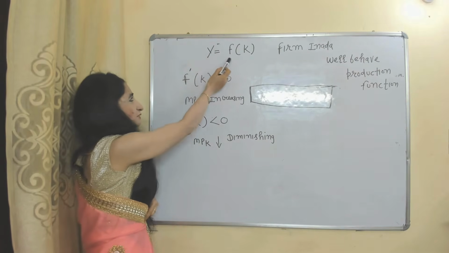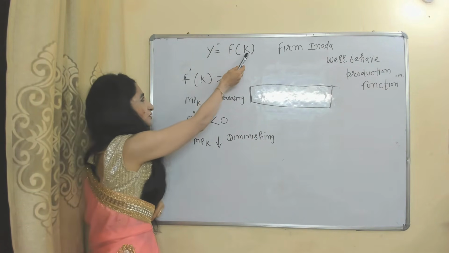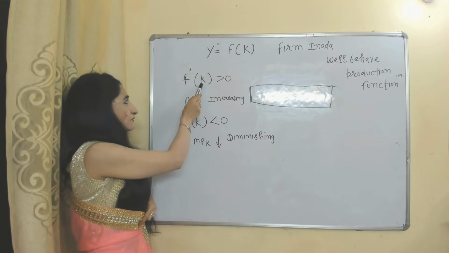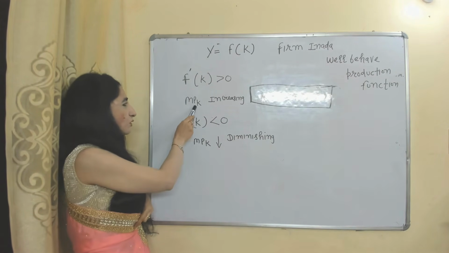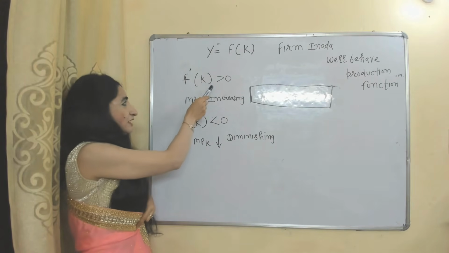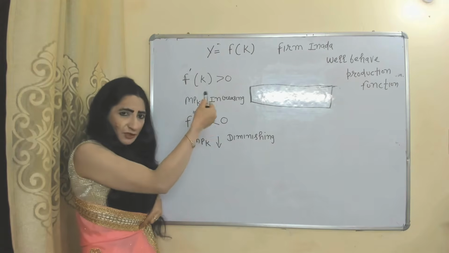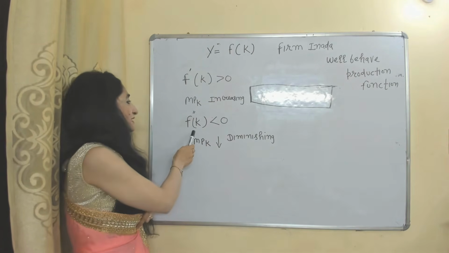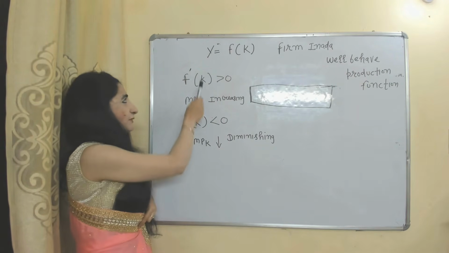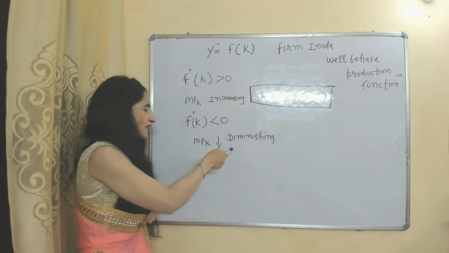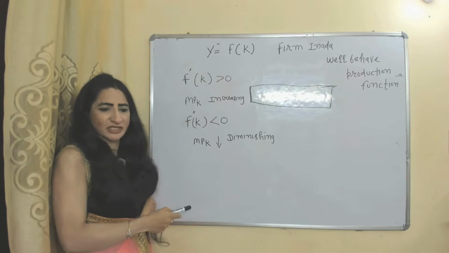This is our production function, where output is a function of capital. The first order derivative of the output function with respect to K is called the marginal product of capital. If the marginal product of capital is more than 0, that means output is increasing in capital. If the second order derivative of the production function with respect to K is less than 0, that means the marginal product of capital is diminishing.